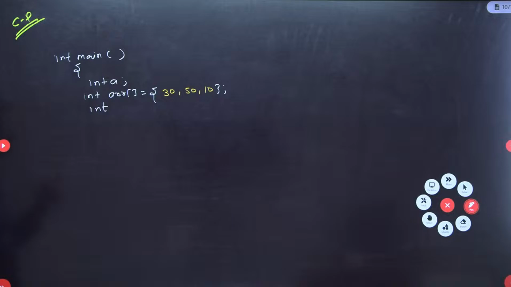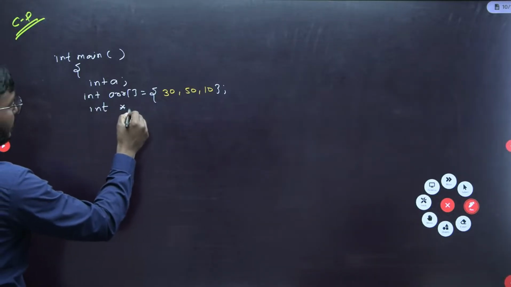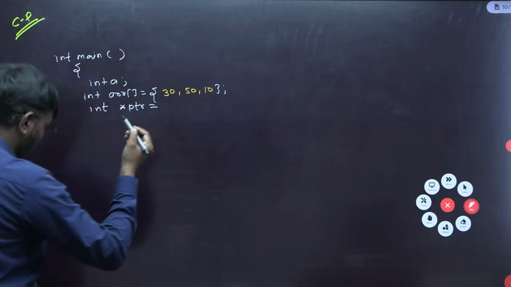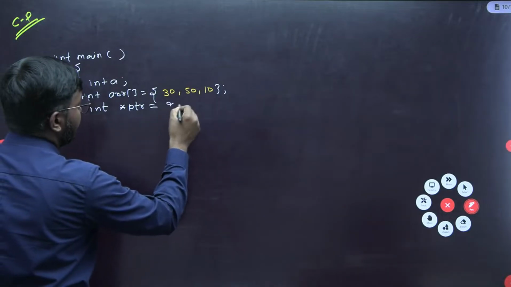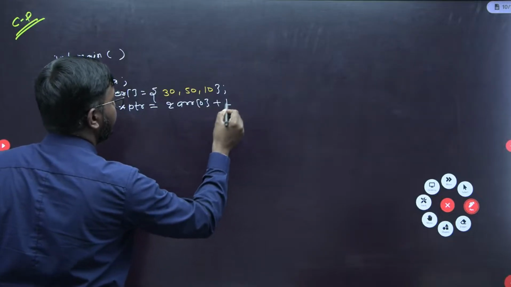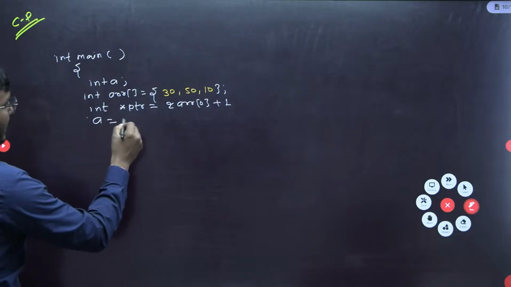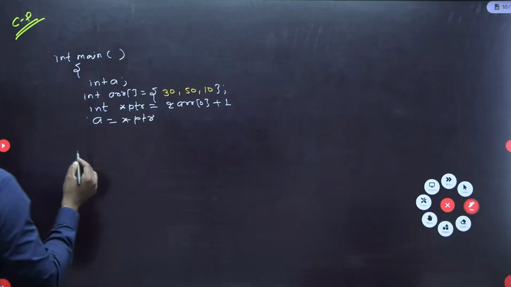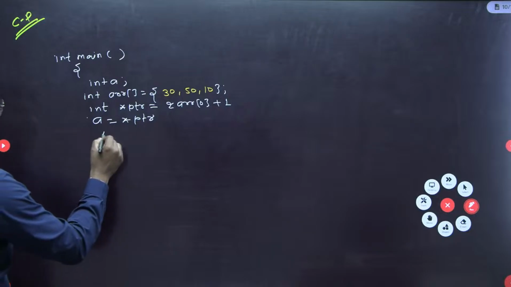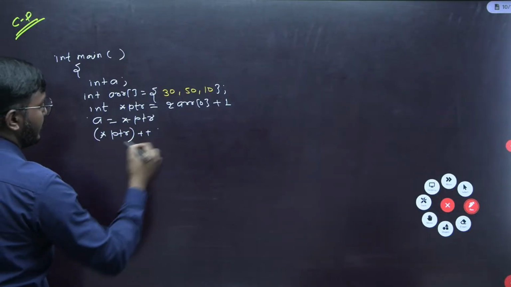Integer pointer ptr is equal to &arr[0] plus 1. The next statement is a equals star ptr. Then we have star ptr post increment.